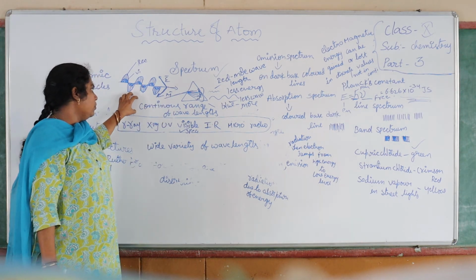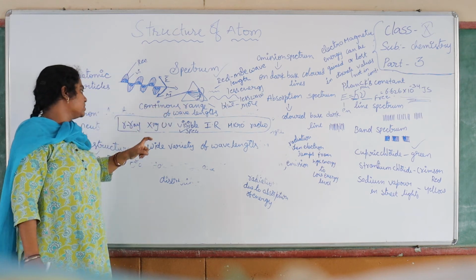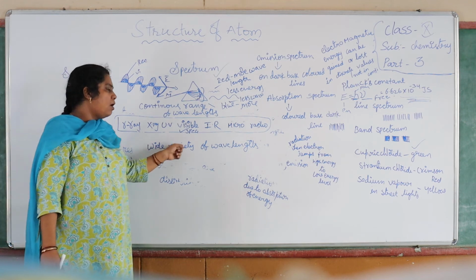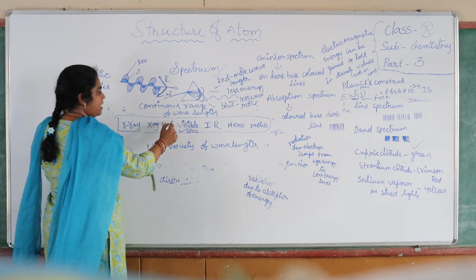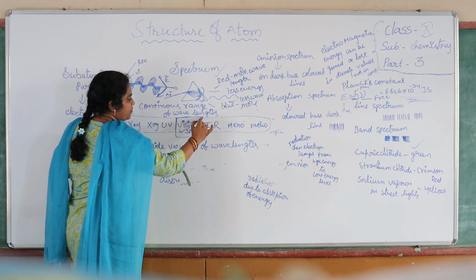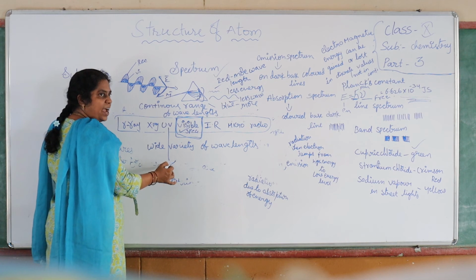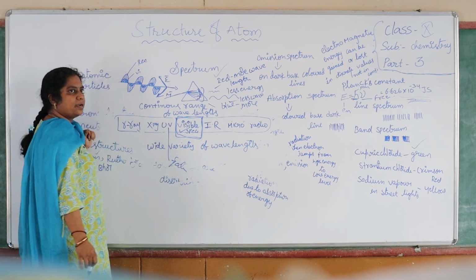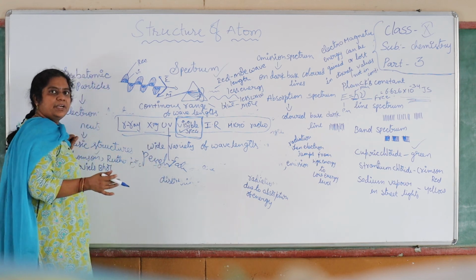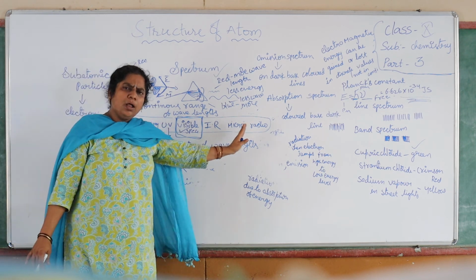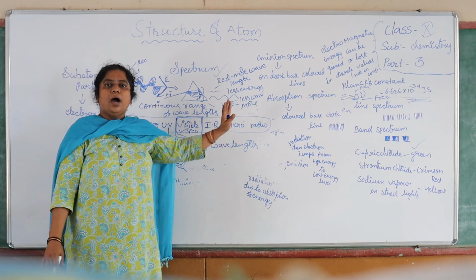And I told you the electromagnetic spectrum is a continuous range of wavelengths with a wide variety of wavelengths. We also discussed the uses. Visible radiation means the 7 colors you are seeing. Ultraviolet radiations are very fatal. The radiations on this side have penetration power, meaning they will penetrate into your body. We discussed all these 7: visible, ultraviolet, X-rays, gamma rays, infrared, microwaves, and radio waves.